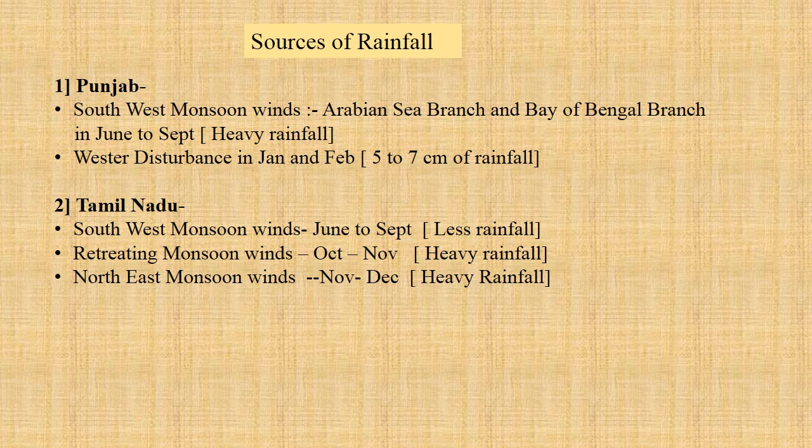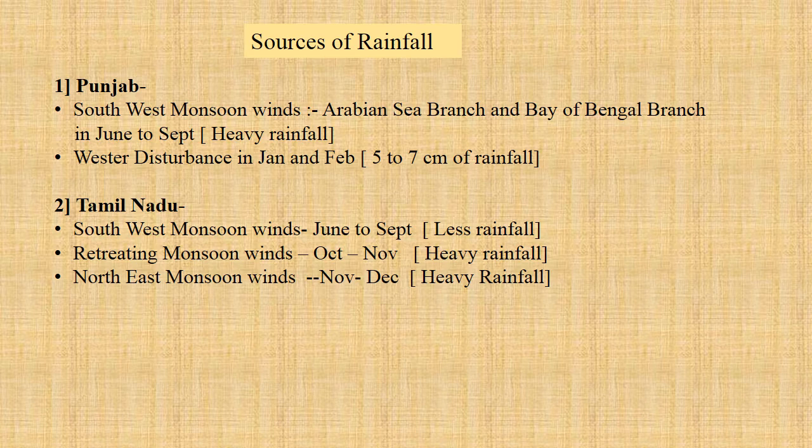What are the sources of rainfall in Punjab and Tamil Nadu? Punjab has the source of southwest monsoon winds, that is, the Arabian Sea branch and Bay of Bengal branch. They give heavy rainfall to Punjab from June to September, and western disturbance in January and February gives 5 to 7 centimeters of rainfall to Punjab, which is helpful for wheat and barley cultivation in winter season.